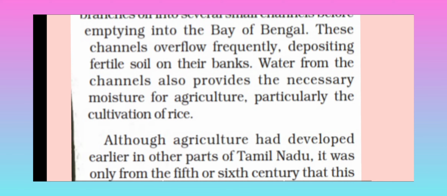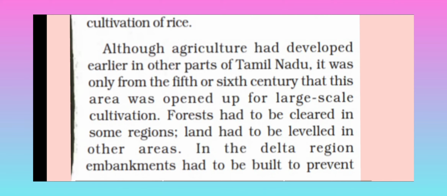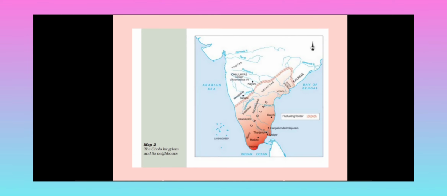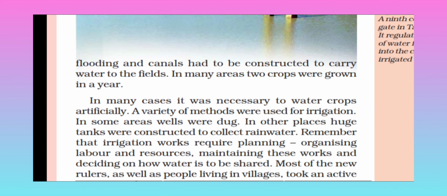Although agriculture had developed earlier in other parts of Tamil Nadu, it was only from the 5th or 6th century that this area was opened up for large scale cultivation. Forest had to be cleared in some regions, land had to be leveled in other areas. In the delta region, embankments had to be built to prevent flooding, and canals had to be constructed to carry water to the fields. In many areas, 2 crops were grown in a year.